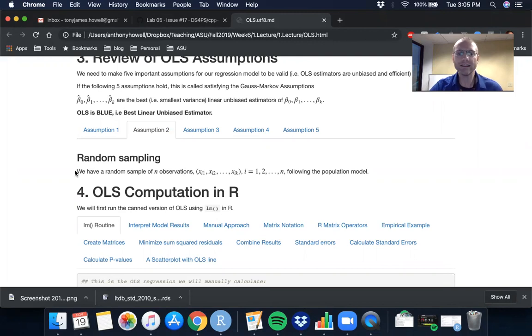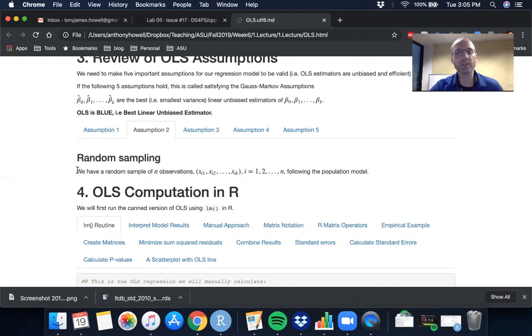And what this means is, if we're trying to understand the effects of some kind of policy on the labor market and we only sample female workers who are employed, and then we try to generalize the effects of labor market policy on their outcomes, such as employment or salary, we clearly don't have a random sample because we're missing men from the sample. Only women are in our sample. So maybe we could say that we have a random sample of women workers and our results are generalizable to the female population of workers.